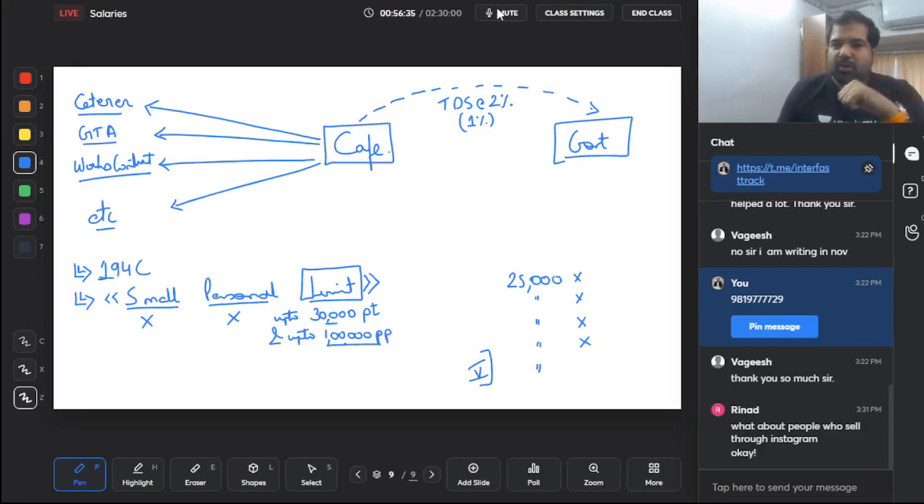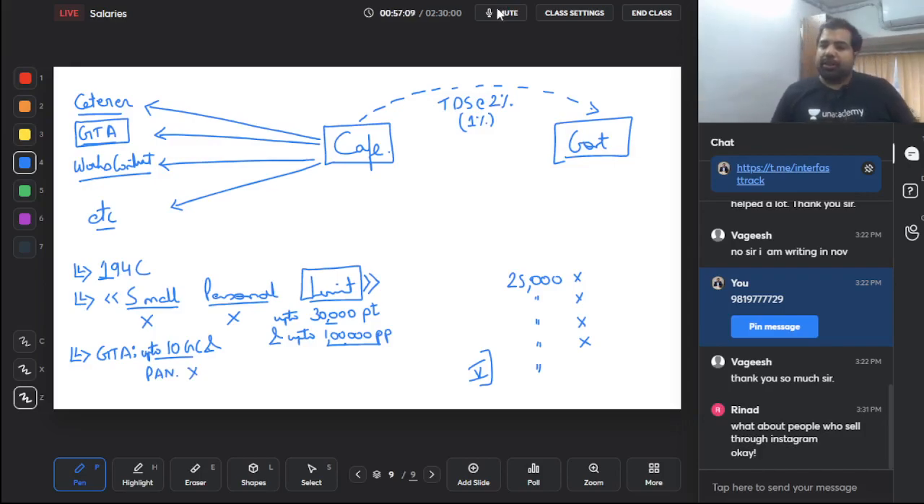So 194C is contractor, and small personal limit is a shortcut. Some more details coming up on the screen, guys. TDS rate is 2% or 1%. Guys, if you're paying a goods transport agency, and this goods transport agency is a small one, that means having up to 10 goods carriages, and they give you their PAN number, then in that case no TDS applies. So GTA up to 10 goods carriages and giving you PAN number, no TDS applies.